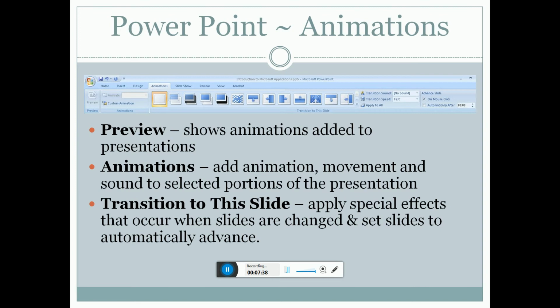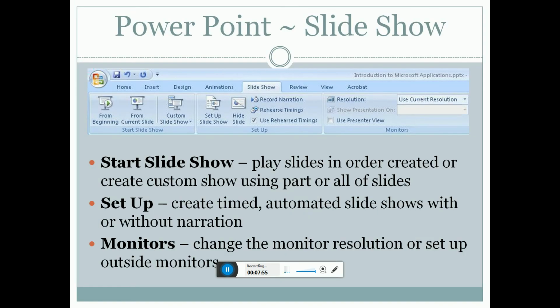Preview: show the animation, add to presentation, animation, add animation, movement and sound and selected positions of the presentation. Transition to the slides: apply special effects to occur when slides change, set slides to automatically advance. PowerPoint start slideshow: play slides in order, create a custom show using part or all of the slides, set up the timings to automate the slideshow without narrator.